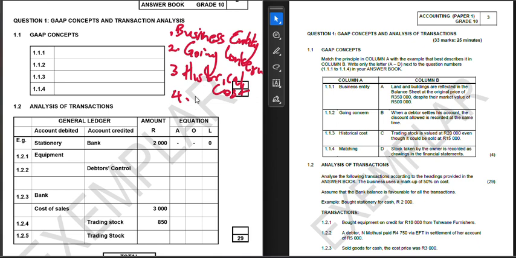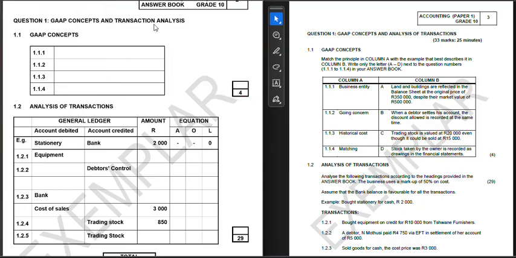The fourth one is going to be matching. These are the 4 that you see on the side, and then we're left with the final 2. The final 2, ladies and gentlemen, are going to be, first, number 5, your materiality, and lastly, we are going to have your prudence.